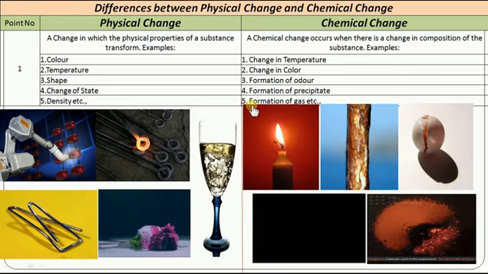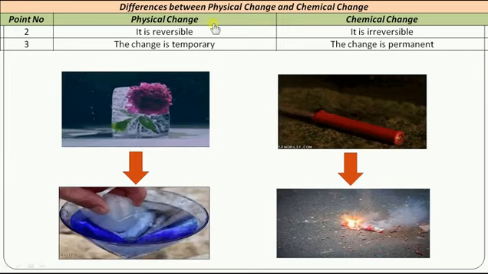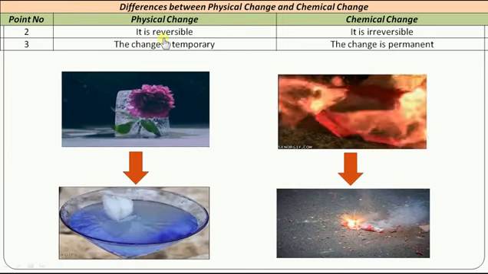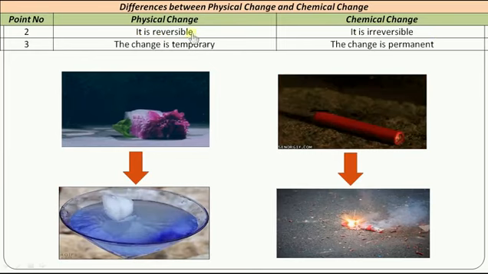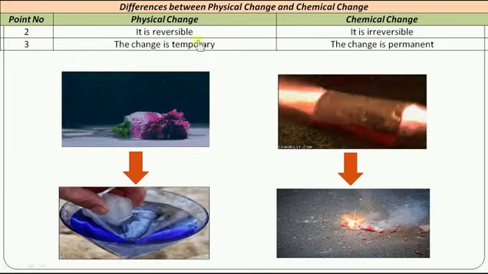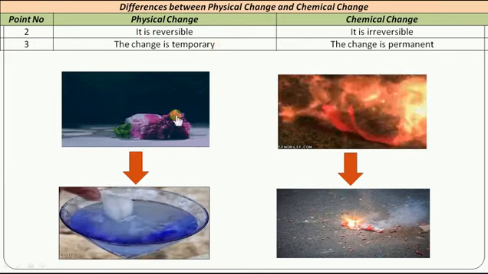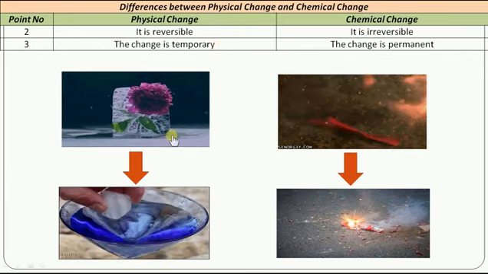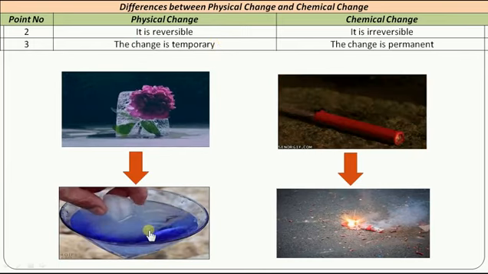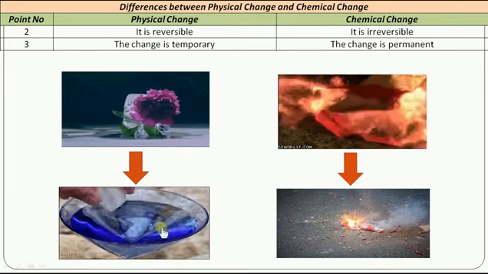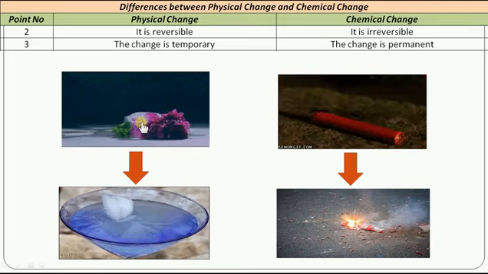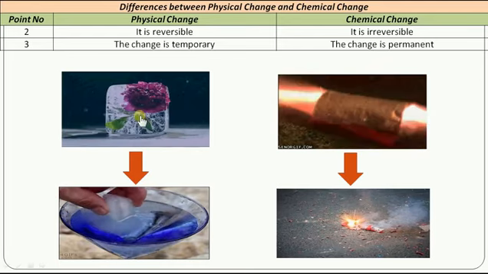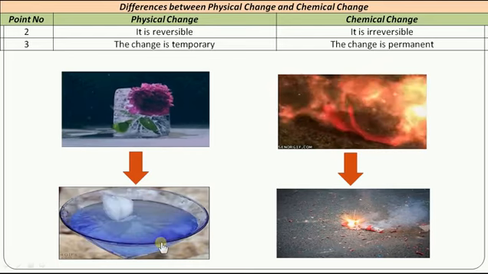Let us go to the next point, that is, physical change is reversible and chemical change is irreversible. Let us see, the physical change is reversible and it is temporary. Yes, we will see that. Look at this picture, the ice melts into liquid, whereas in this picture the same liquid will become solid ice, right? Here the phase changes, the state changes from solid to liquid, whereas here liquid to solid.